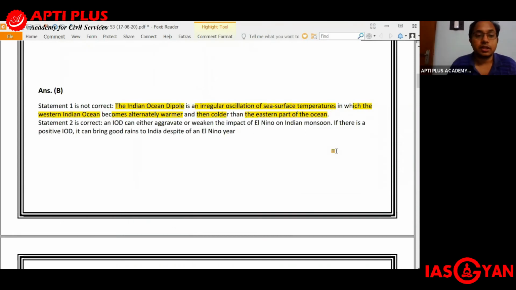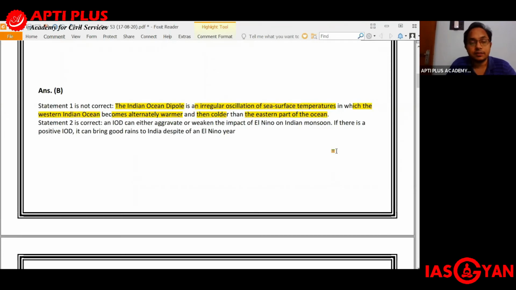So the Indian Ocean Dipole is an irregular oscillation of sea surface temperature in which the Western Indian Ocean becomes alternately warmer and then colder than the eastern part of the ocean. Basically, we are looking at the area near the African coast and the area near the Sumatran coast, mainly the Madagascar coast and the Sumatran coast. These two areas are taken into account to understand whether the Indian Ocean Dipole is in the positive phase or the negative phase.